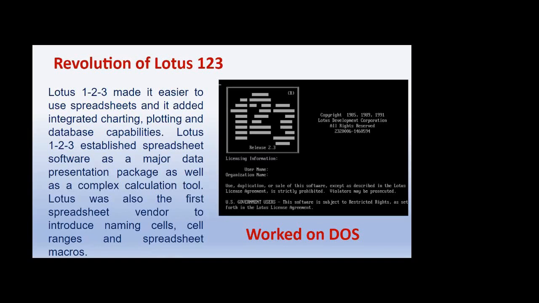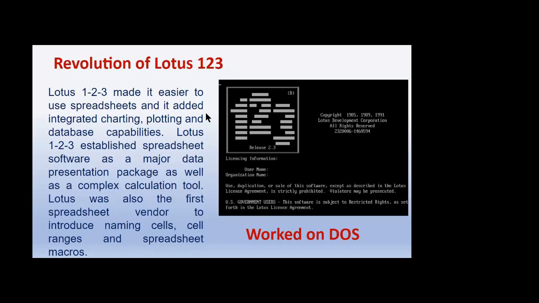It was a completely DOS-based program, which means we had to enter the commands using the keyboard. At that time there was no mouse. Each and every time, even for a single command, we had to use the keyboard.